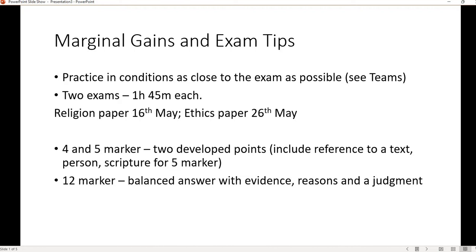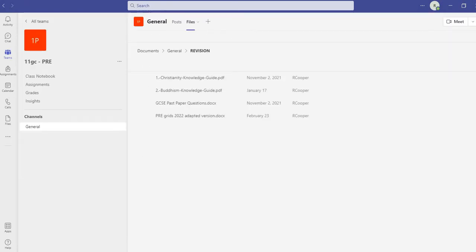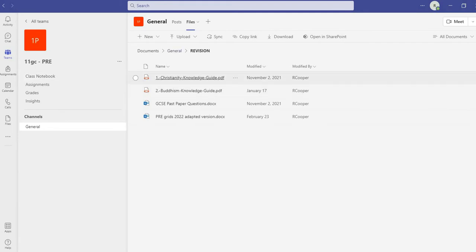Now, in terms of where you can find these questions, go to your Teams group, whatever your Teams group is called, with either myself or Miss Welton or Mrs. Griffin. Here this is 11GC, and in the revision folder you'll see 2 pieces of information on Christianity and Buddhism, very helpful for the Study of Religions paper.